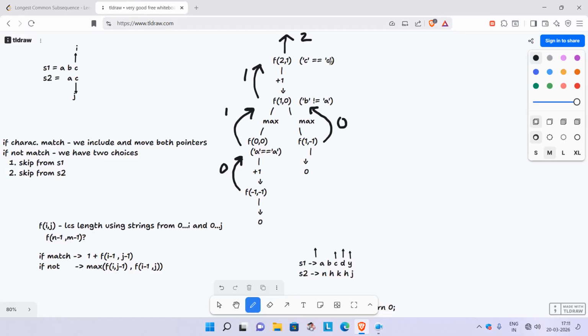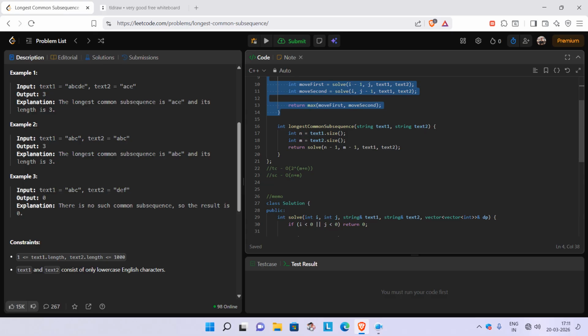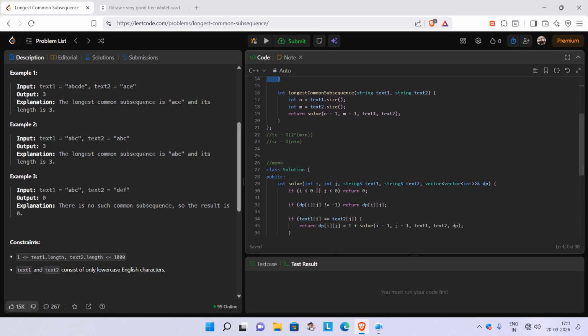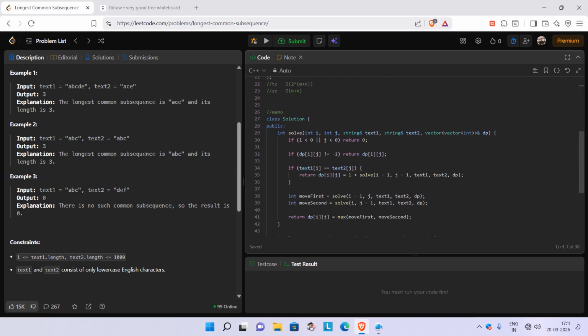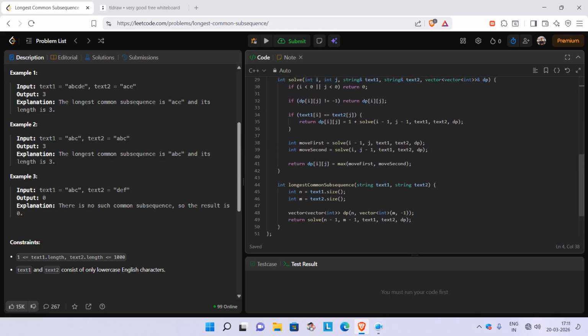Now if we try a very big test case, during recursion we see that many of the states are repeating. To avoid that recomputation, we simply store them. For storing we use the dp vector. So we can now optimize this using DP. The method I am using here is simply the memoization version. This is again the same code here. The extra thing is simply using the DP vector.